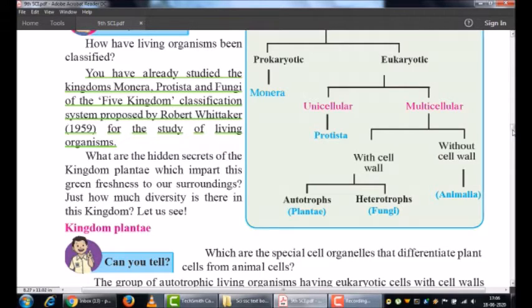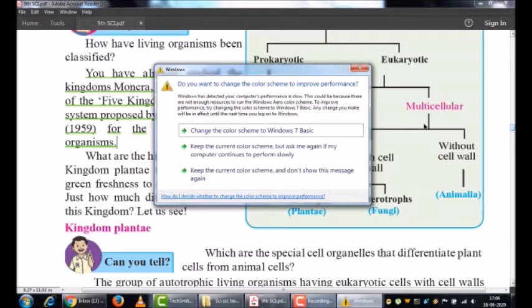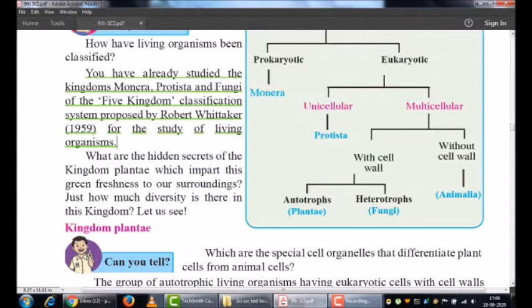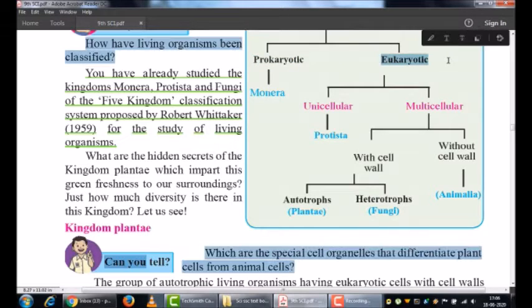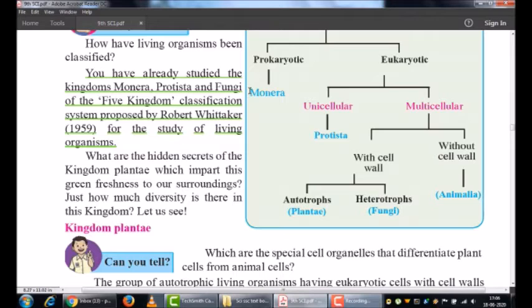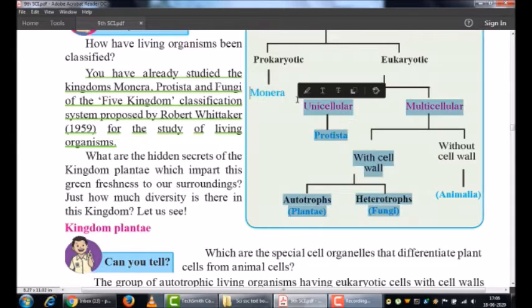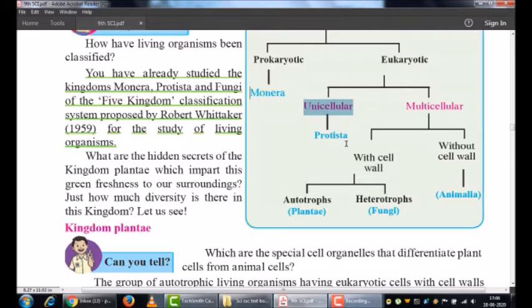In the 10th standard you will also study how animals are classified. Now we are going to study the classification of plants. If you look at this chart, it shows living organisms divided into prokaryotic and eukaryotic. Prokaryotic has only Monera, while eukaryotic has all the unicellular organisms, which again are divided into Protista.